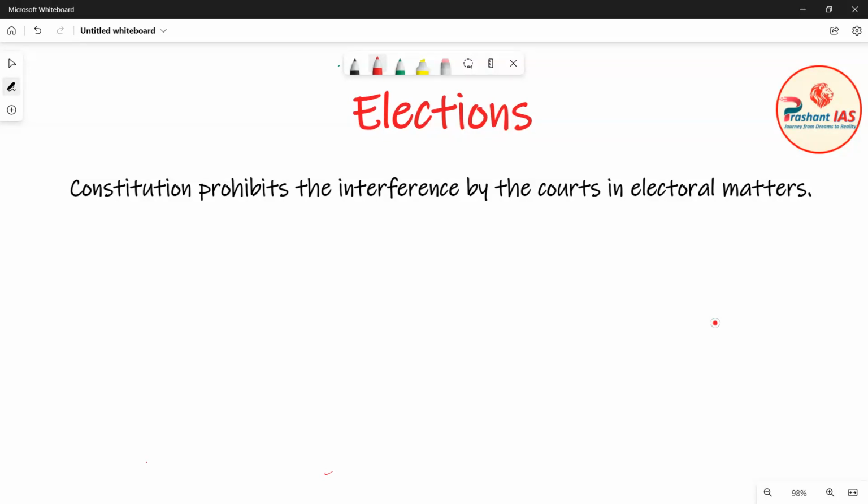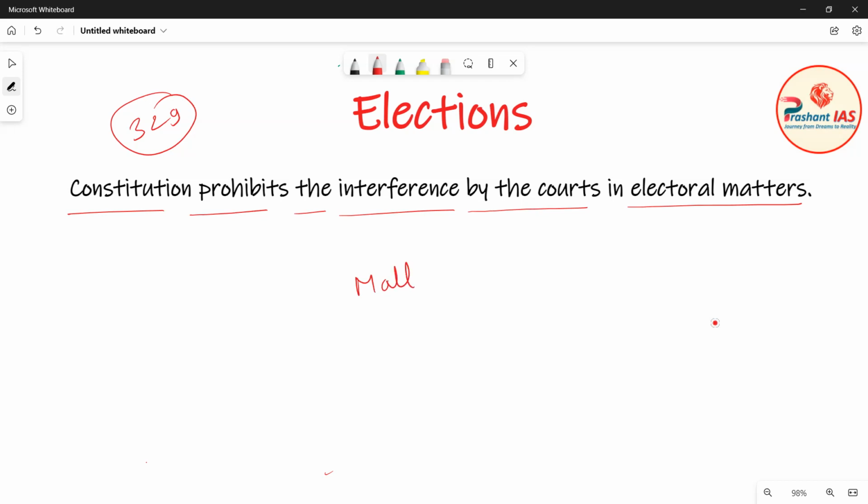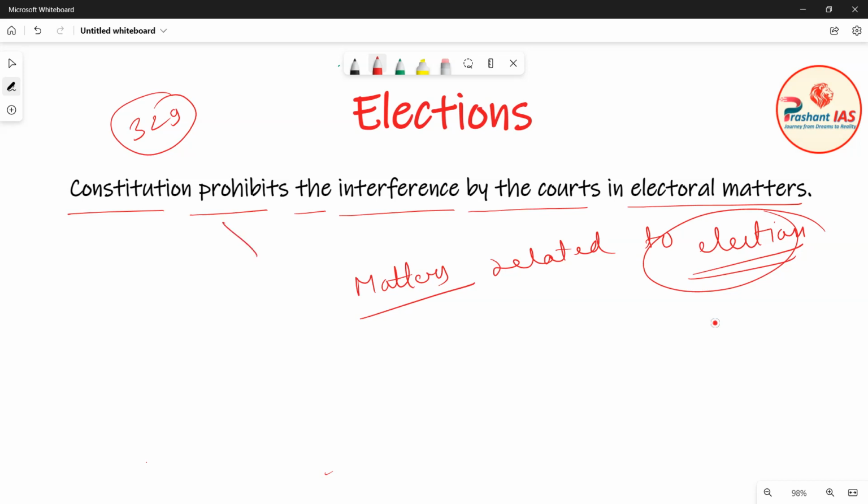So friends, now after this, let's see what Article 329 of the Indian Constitution is. This article has two clauses, clause A and clause B, and it is a big article, so I have just summarized it for you. The summary of this article is that the Constitution prohibits interference by the courts in electoral matters. This simply means that in all matters related to election, courts are prohibited. Courts are not allowed to interfere. This is the essence of Article 329 and you just need to know this.